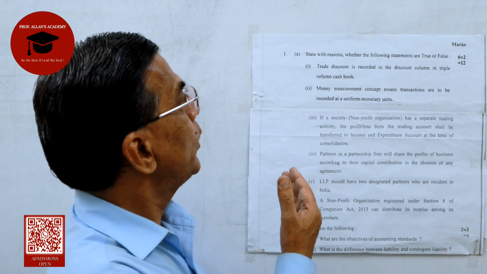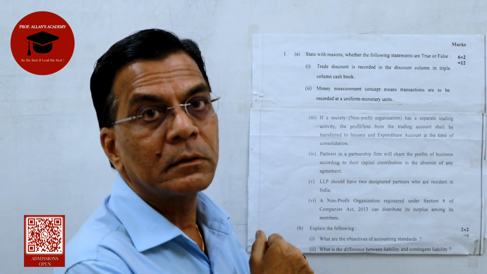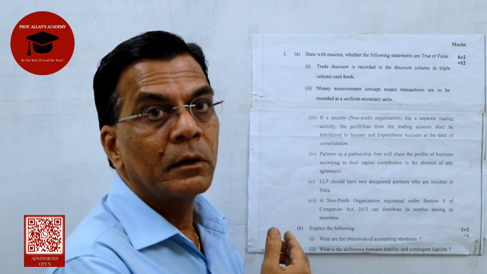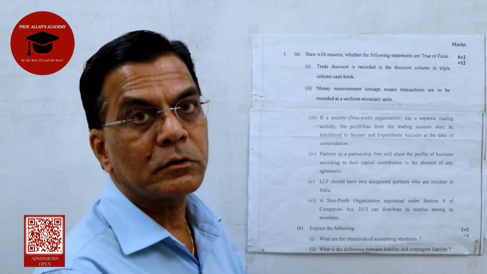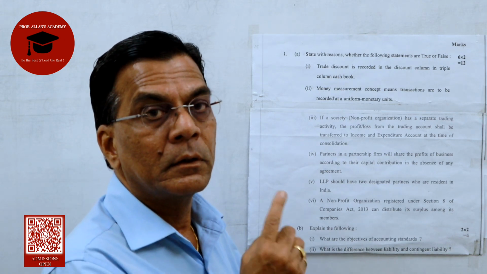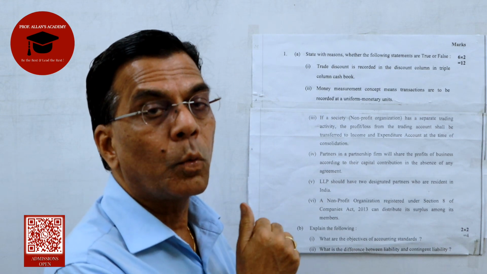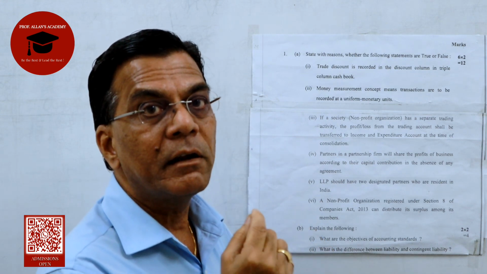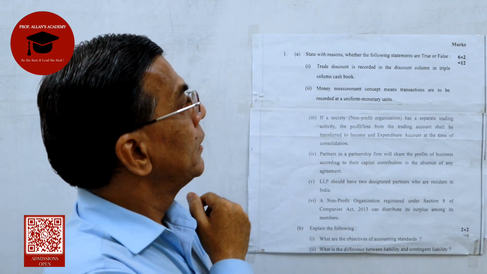We now move on to question number 1A, which carries 12 marks. Here you have to state with reasons whether the statements given to you are true or false. You get 2 marks for each, one for whether it is true or false, and second, the reasoning behind. You take up the first one.